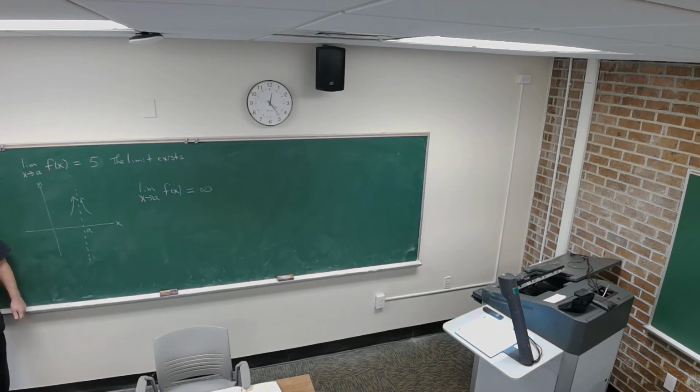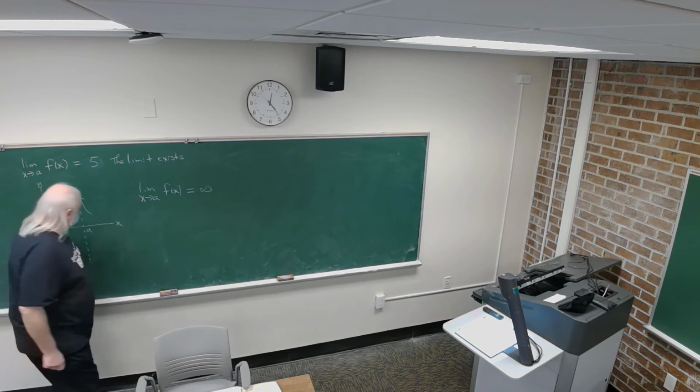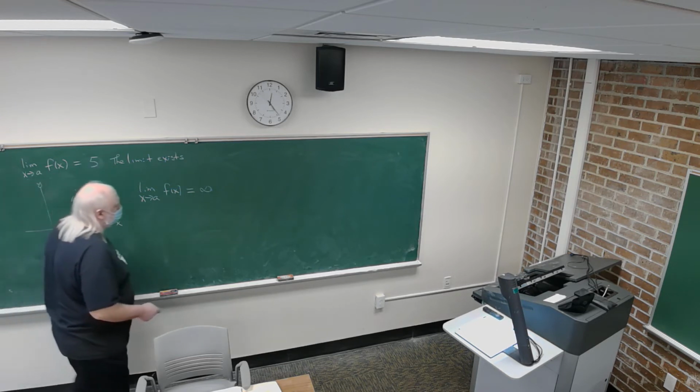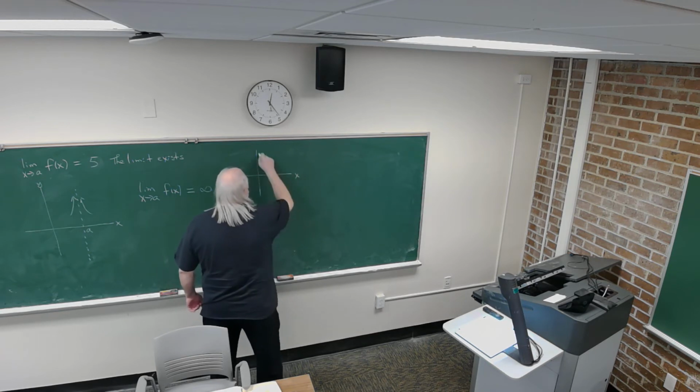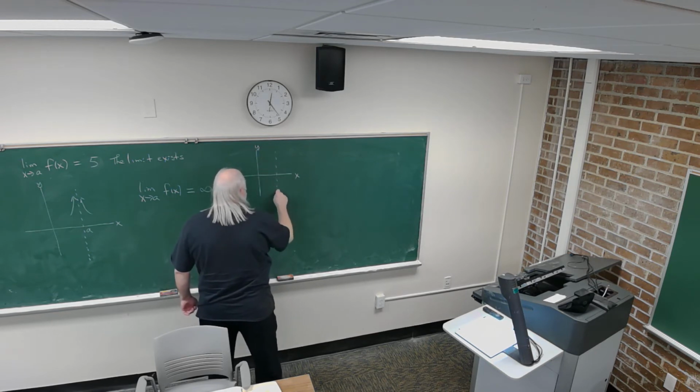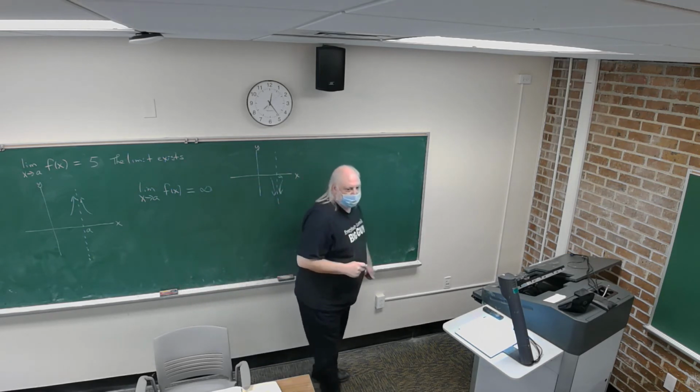And then you have the other scenario where the graph goes down on both sides of the vertical asymptote.